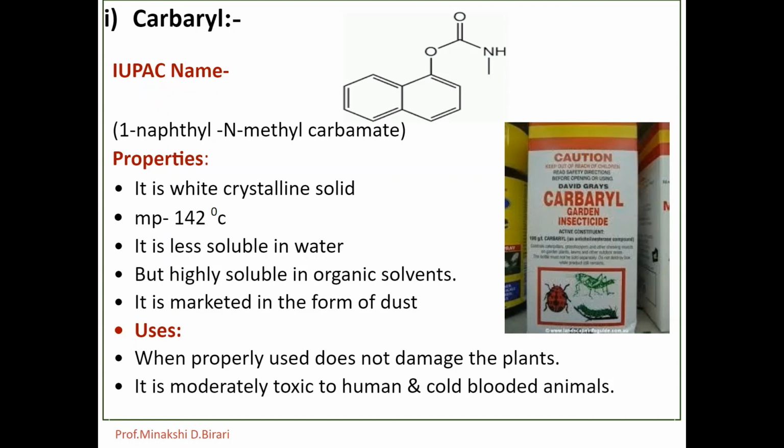It is moderately toxic to human and cold-blooded animals. When it enters an organism, it rapidly penetrates into the blood and is carried to all parts.